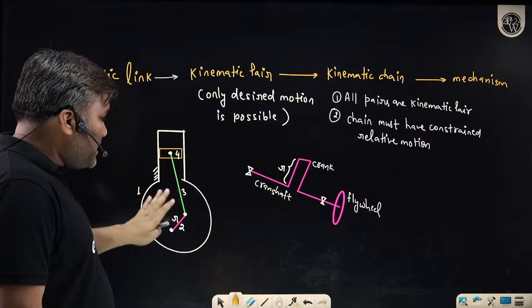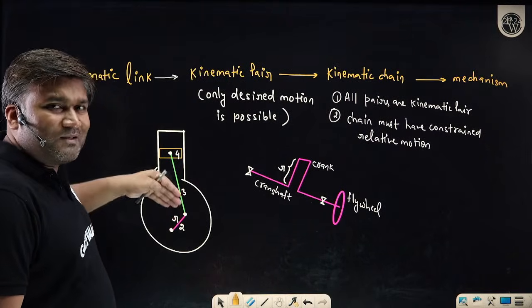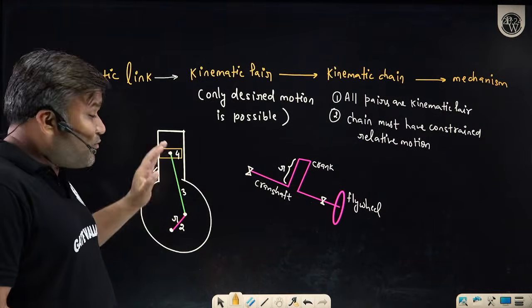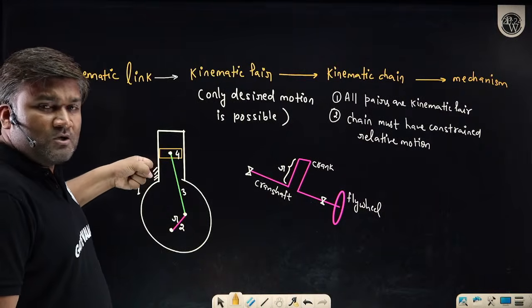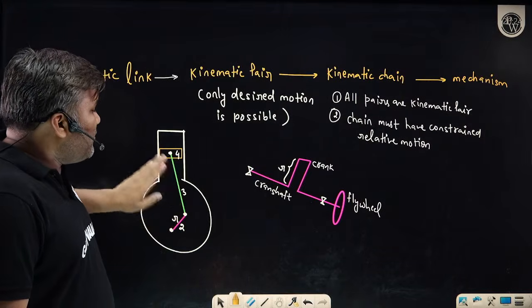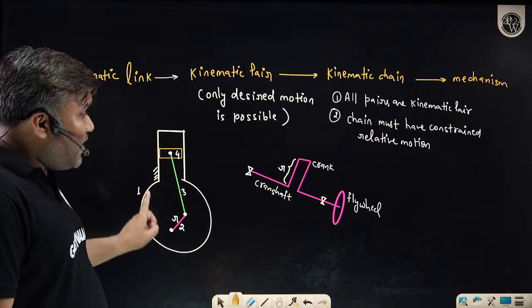In this case, I had a kinematic chain where link 2 moves with respect to link 1, link 3 with respect to link 2, and link 4 with respect to link 3. They have some relative motion. So if you want to utilize this, you have to fix any one body. Here I have fixed the cylinder, and once the cylinder is fixed, all these bodies are doing some kind of motion with respect to it. Now it is called a mechanism.